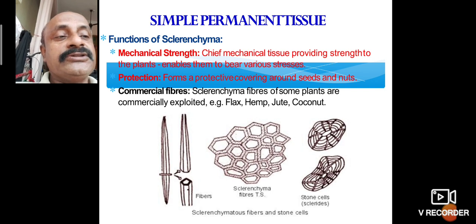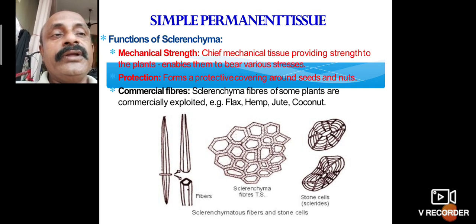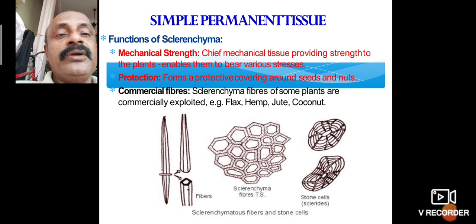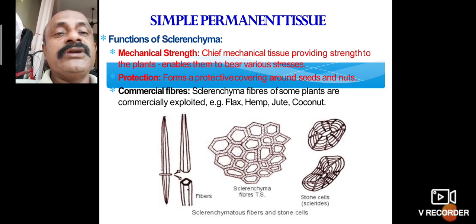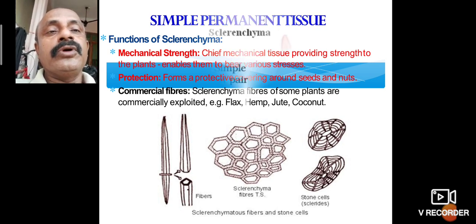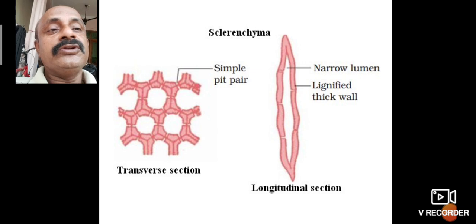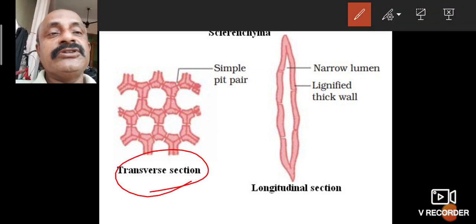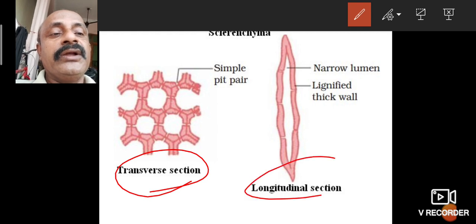It provides mechanical strength and support to the tissues and to the plant. The fibers of some plants are flexible and commercially useful, like coconut fiber. There are two types of cells present, seen in the transverse section and the longitudinal section of sclerenchyma.